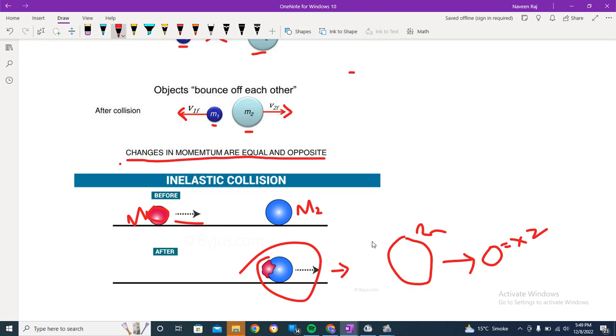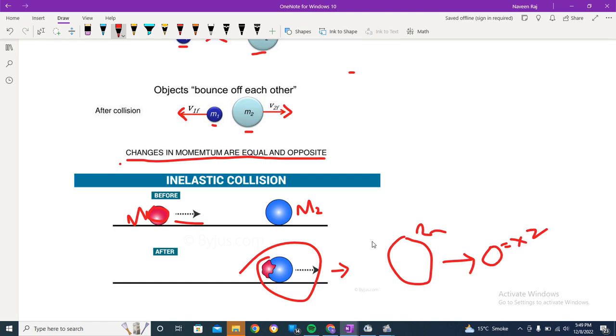And this is not the only case in inelastic collision which I've shown you in the diagram. This can be a case like the blue body is stopped, and the pink body is stopped and body B is moving in the direction of body A, the pink one. So this depends on factors like mass and kinetic energy. As I mentioned, in this collision, the motion of the body is dependent on the kinetic energy and the momentum.